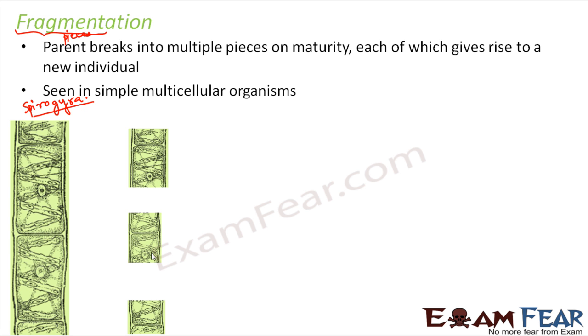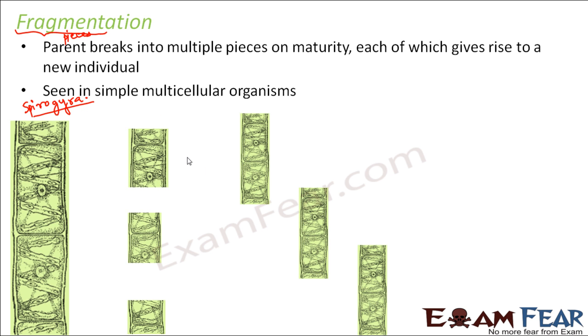How would it be? In a similar way, here also the organism is broken into different pieces. But over a period of time, each of these pieces gives rise to a new organism. You see, each of these grows to form a new organism. So that's how from one parent organism you get 3 new organisms.